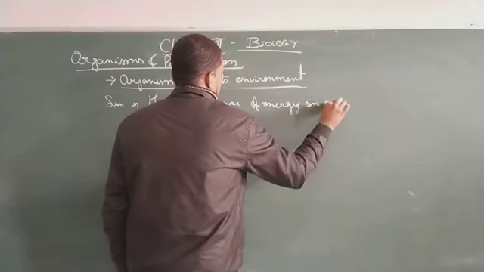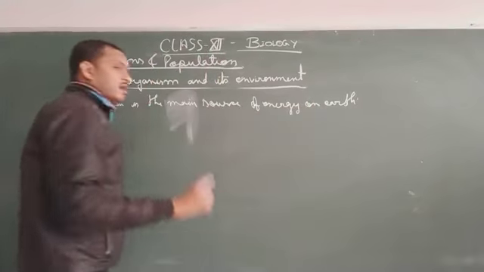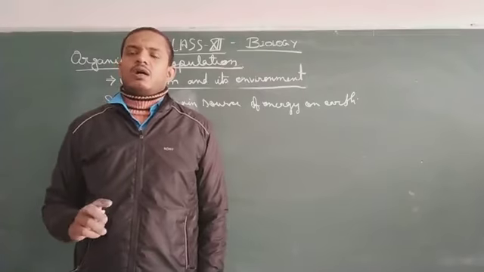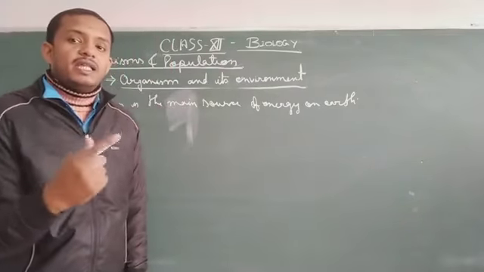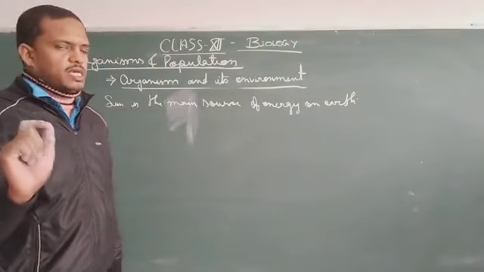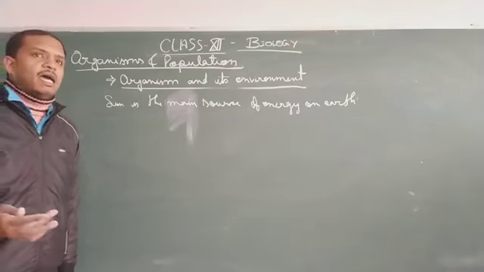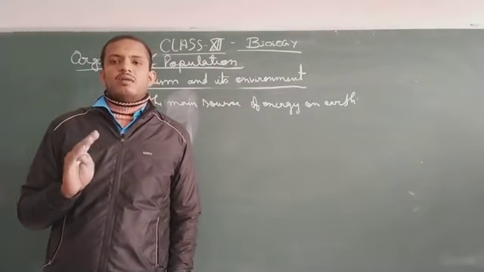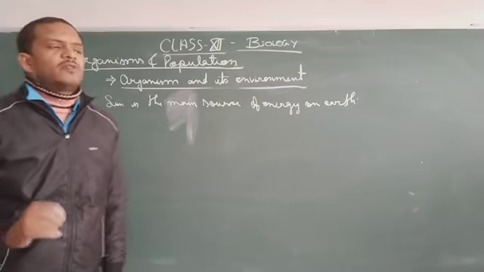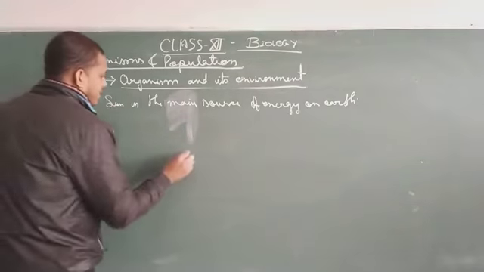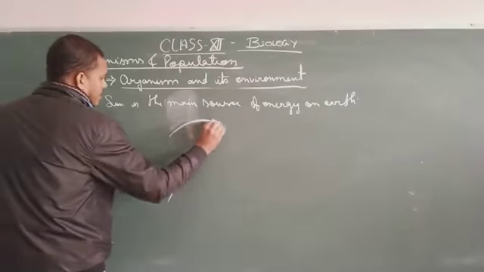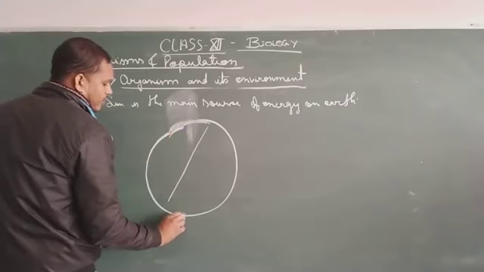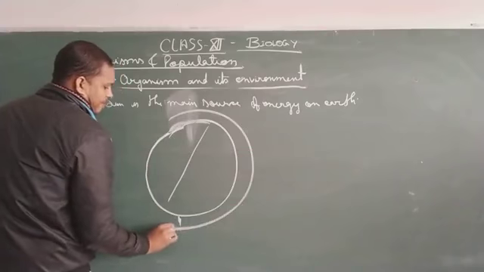First point. Second thing, Earth revolves around the sun. We all know very well that Earth revolves around the sun and even on its own axis. And Earth is slightly tilted on its axis. So what happened in that case? Suppose this is the pattern of Earth, how it is situated in a globe. We used to see this kind of pattern, right?